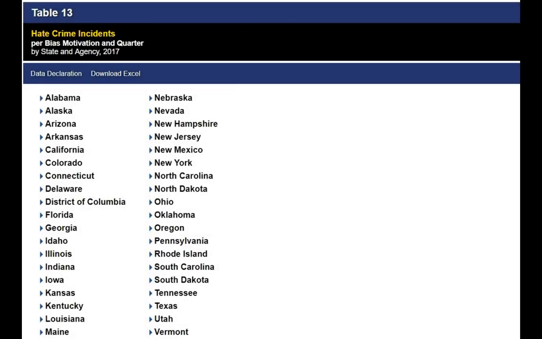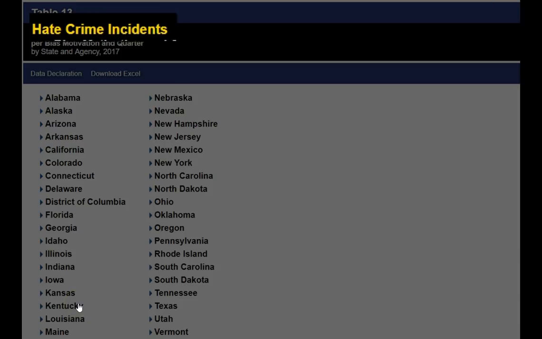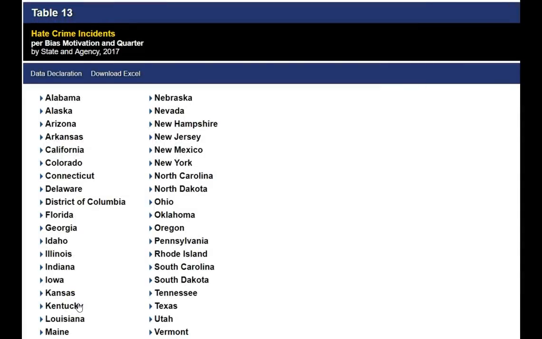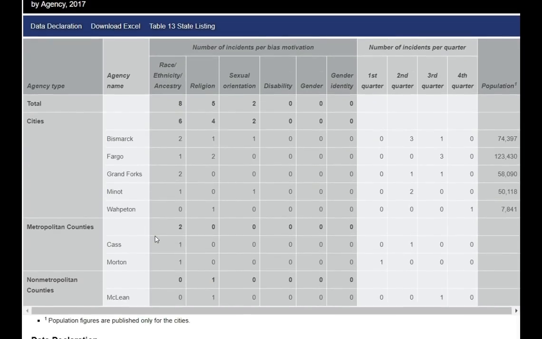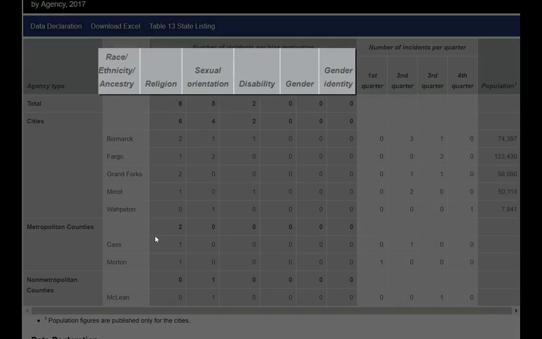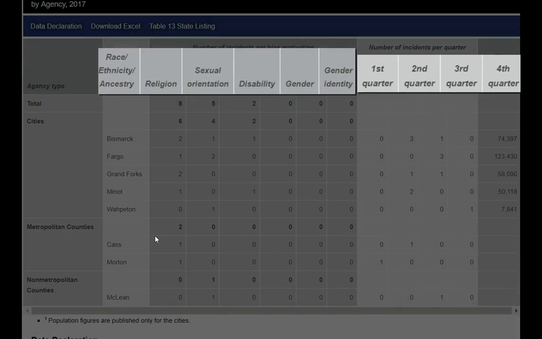The last two tables, 13 and 14, are where you can zero in and see which agencies did and didn't report hate crimes. This could be useful if you're trying to figure out how many hate crimes happen in your city, or perhaps you're researching a certain region and you want to know how many hate crimes happen there. So first, Table 13 lists the agencies which did report hate crimes, and it breaks it down by state. If we click on a state, say North Dakota, we're able to see which agencies reported hate crimes. We can see there are about 8 different agencies which reported hate crimes in North Dakota, and you can see which types of hate crimes they were as well as which quarter they were reported in.